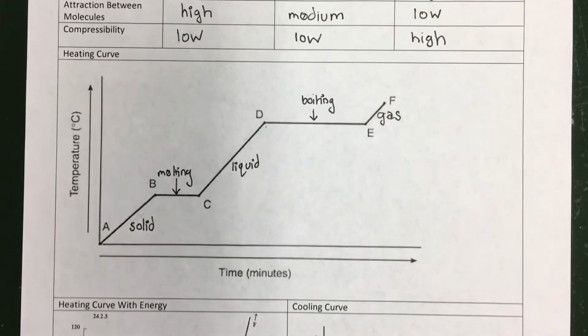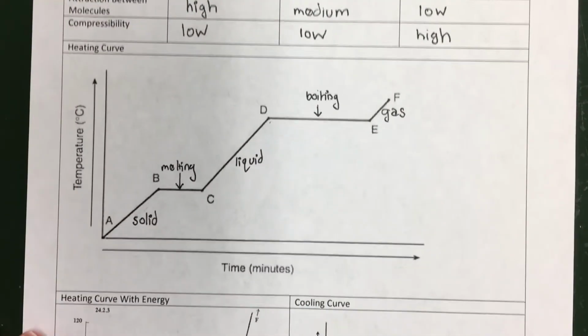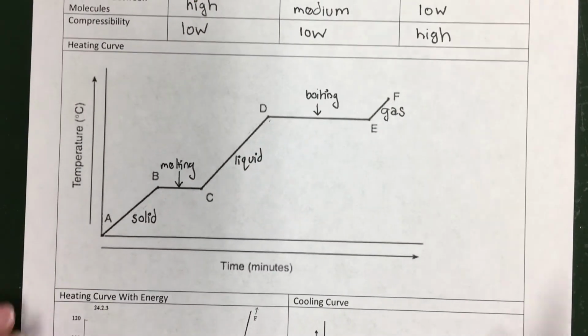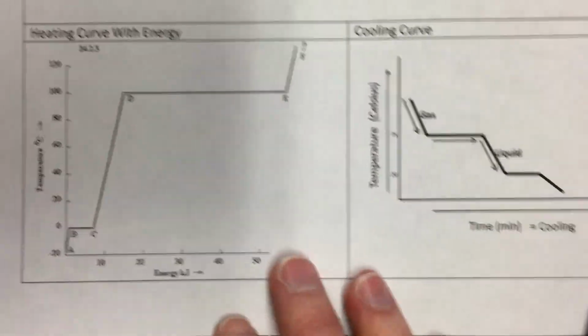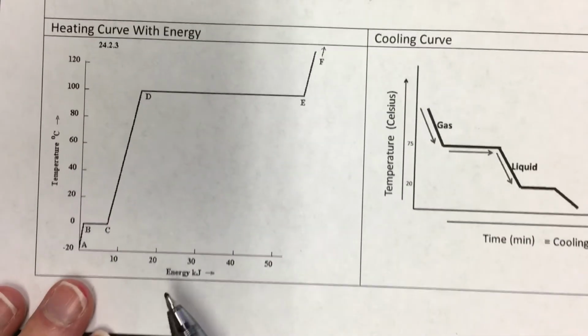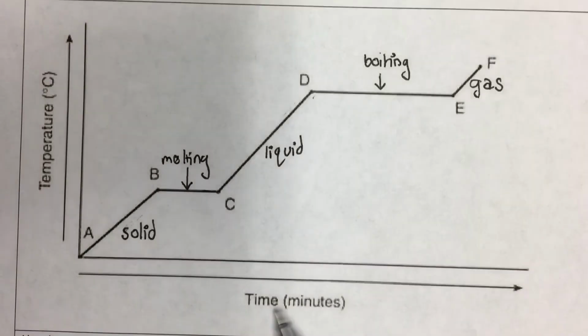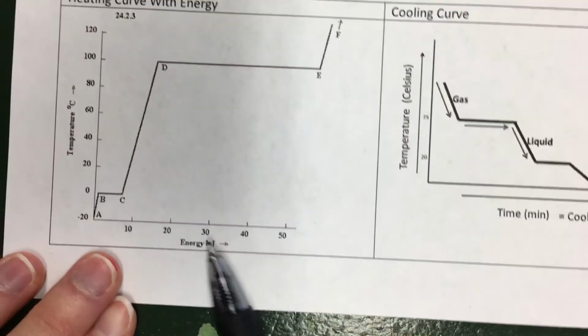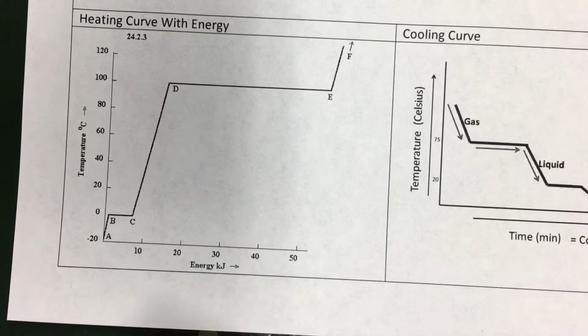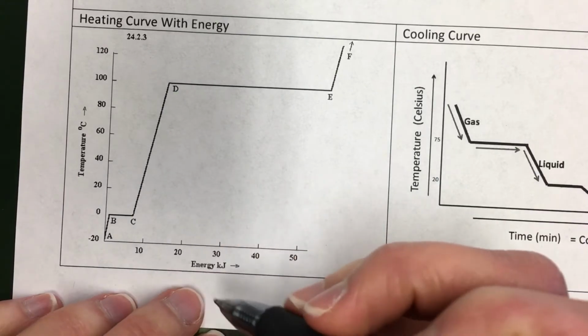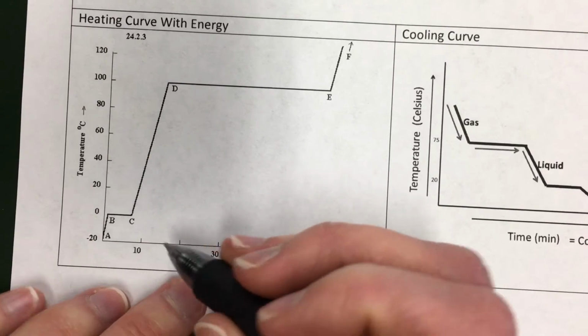Okay, so you just need to understand what these graphs are and how to answer questions about them. So I want to show you a couple other versions of this graph. I'm going to zoom in because this one's a little bit small, hard to see here. So this one looks very similar to this one up here, but instead of time on the x-axis, it's got energy. So I could ask you questions like, how much energy does it take to melt this substance?